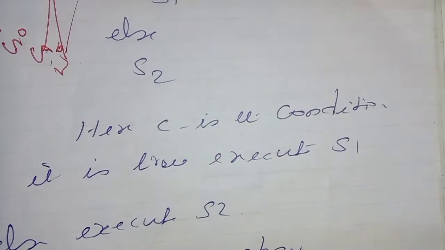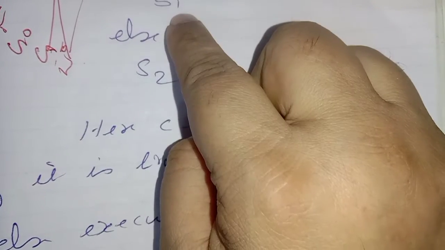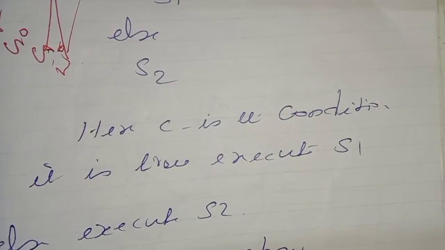Now you tell me. Alternate statement. Alternate means what? If the condition is allowed, S1, else S2. That is, if the condition is there, do S1. Sir, can you explain the goat problem in Tamil?